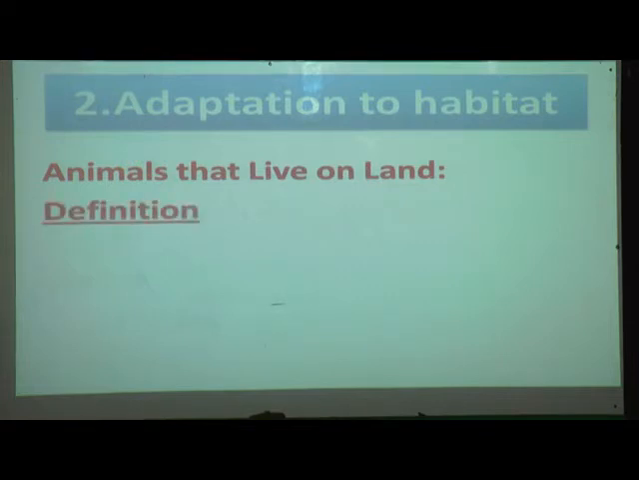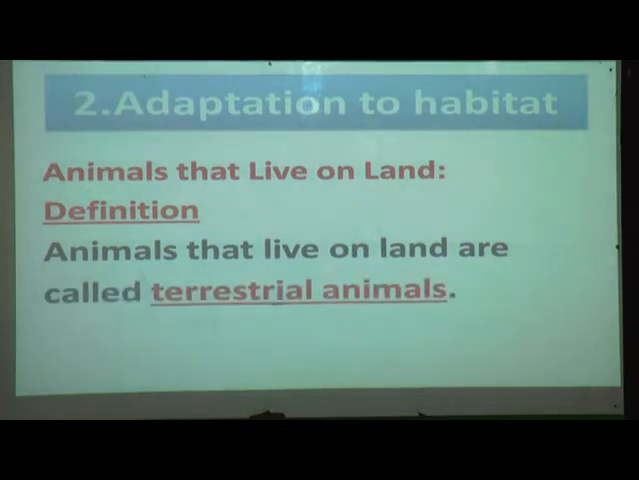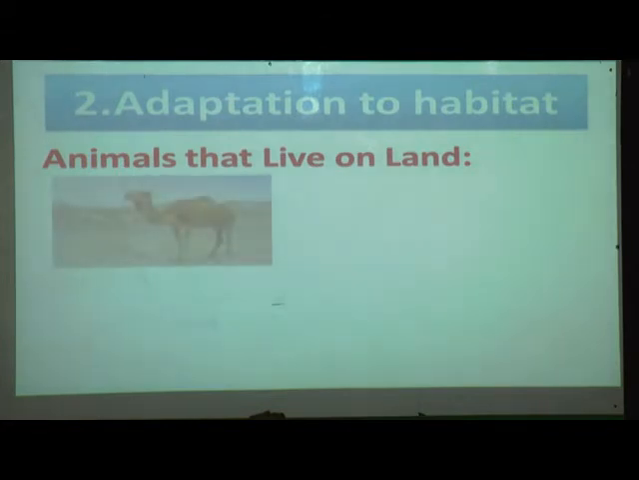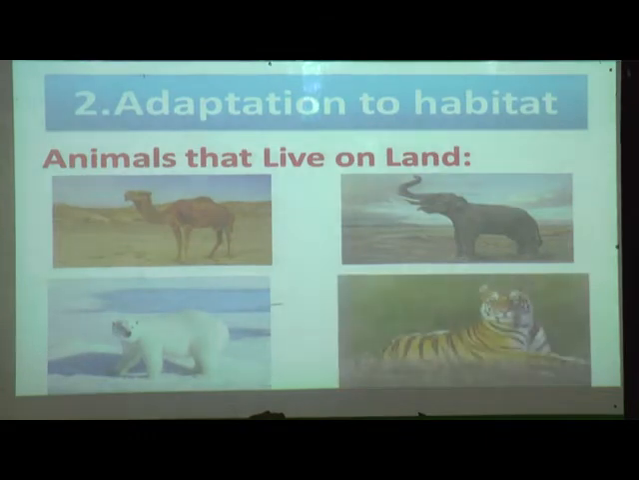We'll see the definition, what we call the land animals. Animals that live on land are called terrestrial animals. The land animal is called a terrestrial animal. For example, we'll see camel, elephant, polar bear and tiger. These are some land animals.